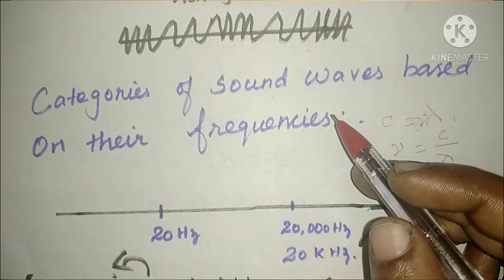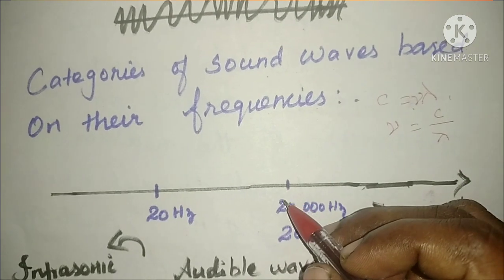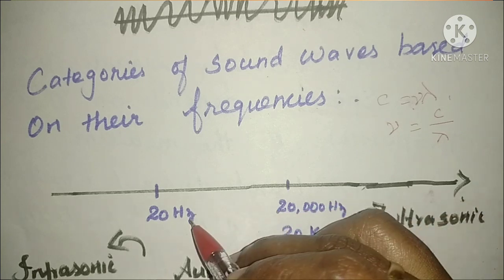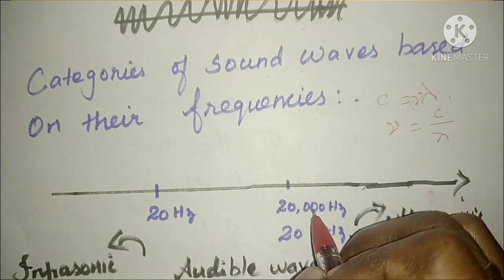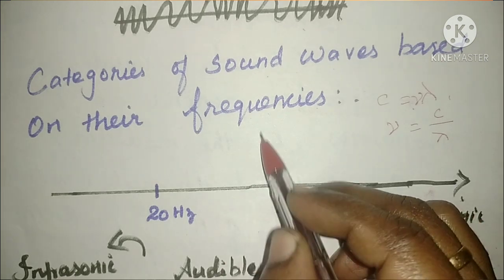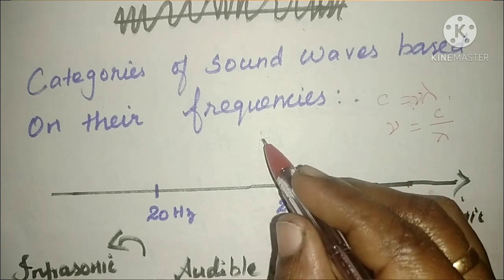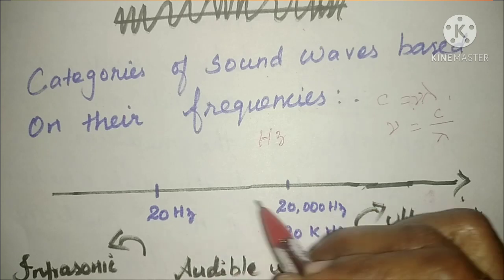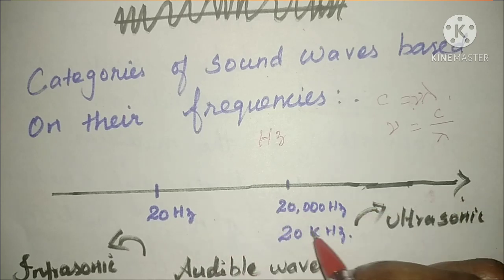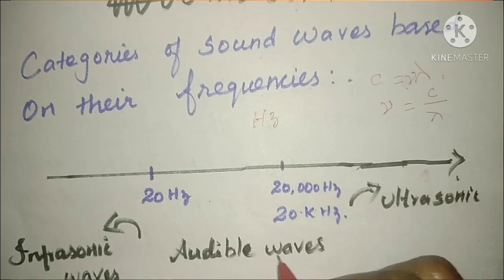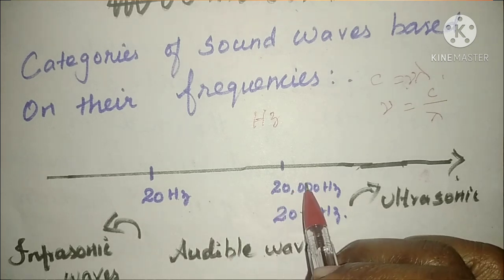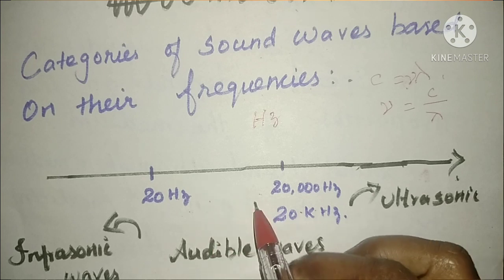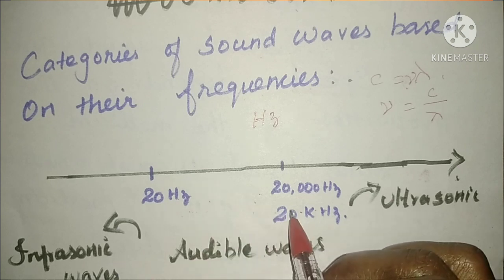We can classify them into three different types. Listen here. The frequency range between 20 hertz and 20,000 hertz, that is 20 hertz to 20 kilohertz, is the audible range. What is the unit of frequency? Hertz. Only sound in this frequency range can we hear. The human ear can hear 20 hertz to 20,000 hertz.